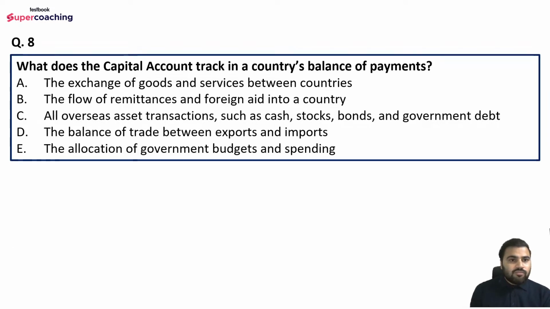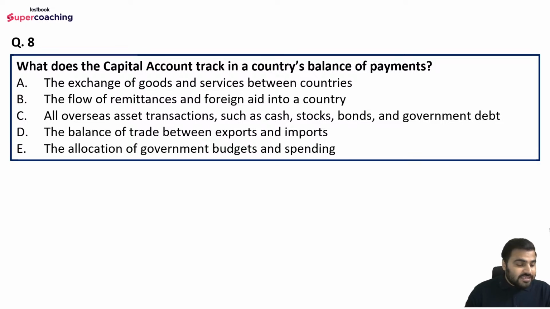Got it? Moving on to question number 8. What does the capital account track in a country's balance of payment? Do let me know, guys. Till now we were talking about the current account components. Now we are moving towards the capital account. So what does the capital account track in a country's balance of payment? Options are: the exchange of goods and services between countries; the flow of remittances and foreign aid into a country; all overseas transactions such as cash, stocks, bonds, and government debt; the balance of trade between exports and imports; or the allocation of government budgets and spending.